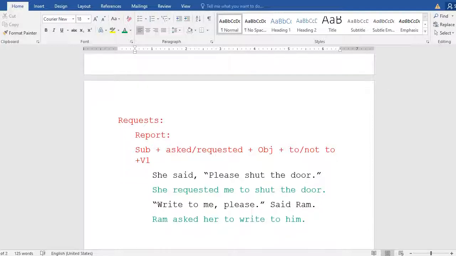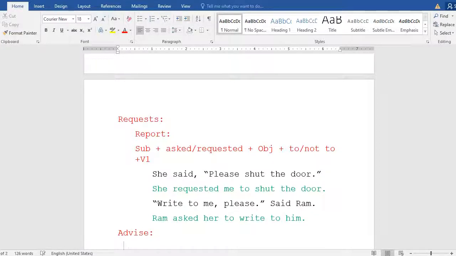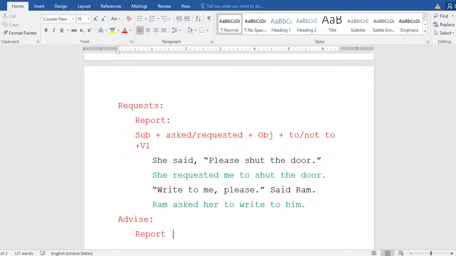Now let's go to the next. We are reading about the imperative sentence. I already said about the three kinds there are. Well, now we go to advice. Understand about that. So advice, how to report. Okay, for example, what is the structure I'm giving you? Subject plus advised plus object plus to, or we can say not to in negative, plus V1.